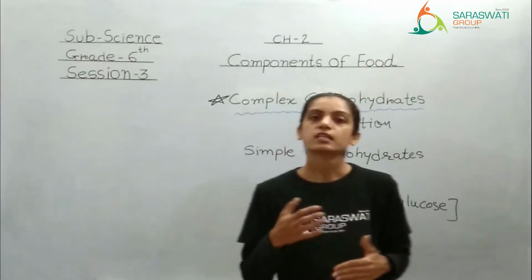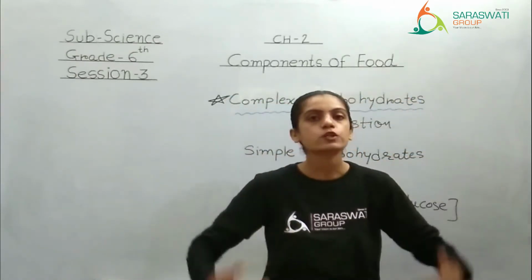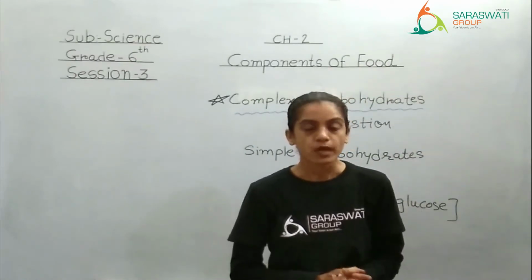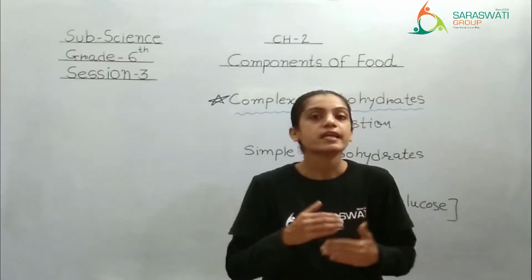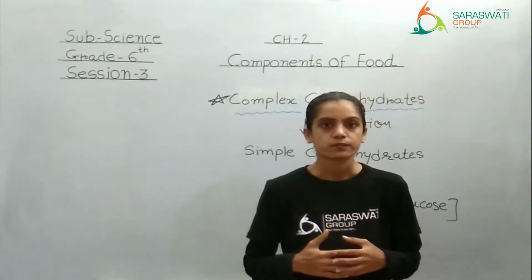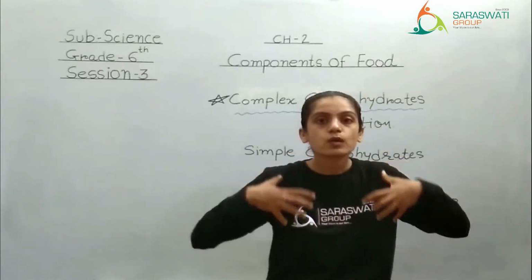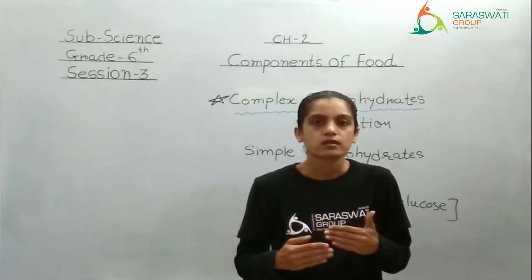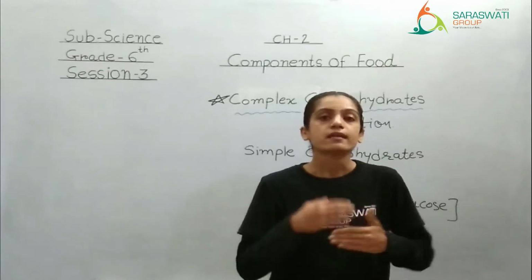And we all know the blood circulates throughout the body from head to toe. So when the blood circulates, this digested sugar also circulates in the entire body, and because of that our body gets energy.